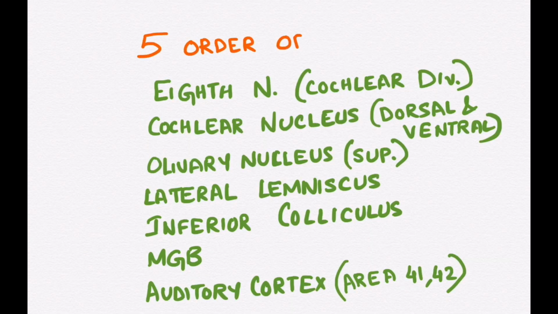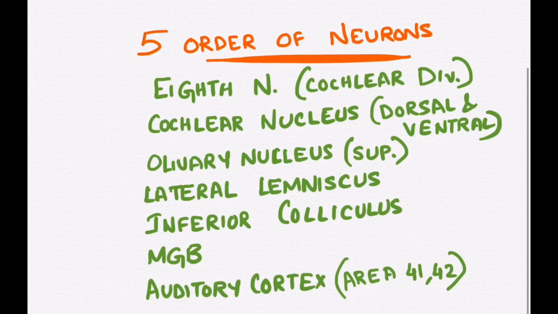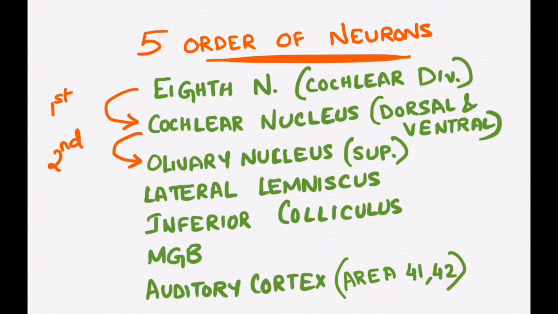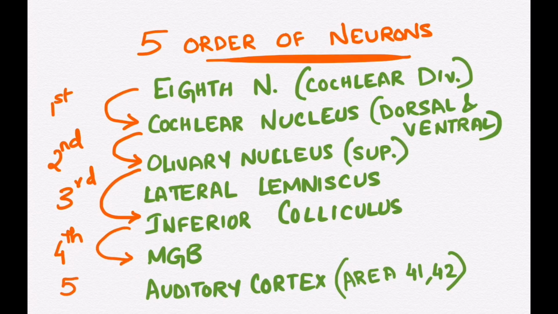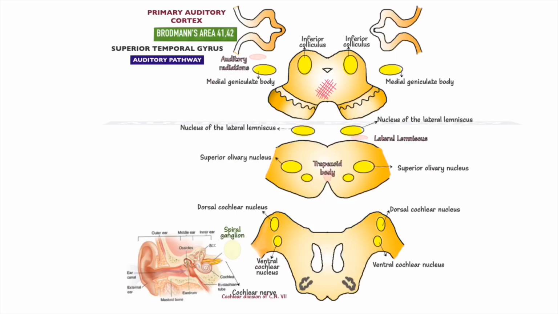Now the whole auditory pathway consists of 5 orders of neurons which sequentially conduct the electrical impulses, finally reaching the brain. The first order of neurons carry the impulses from the cochlear division of the 8th nerve to the dorsal and ventral cochlear nucleus. The second order of neurons carry impulses from the cochlear nucleus to the superior olivary nucleus. Third order of neurons carry it through the lateral lemniscus to the inferior colliculus. The fourth order of neurons carry impulses from the inferior colliculus to the medial geniculate body, and the fifth order of neurons carry the impulses from the medial geniculate body to the auditory cortex.